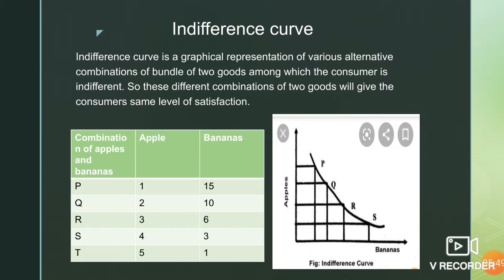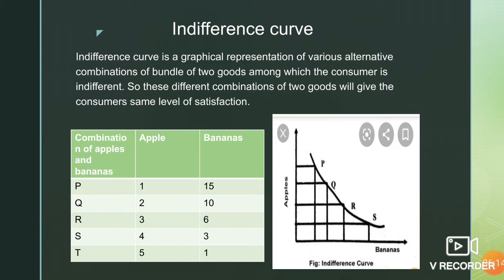If we take it as a definition, it is a graphical representation of various alternative combinations of two commodities between which the consumer is indifferent, and he can take any of the combinations and he will get the same level of satisfaction.